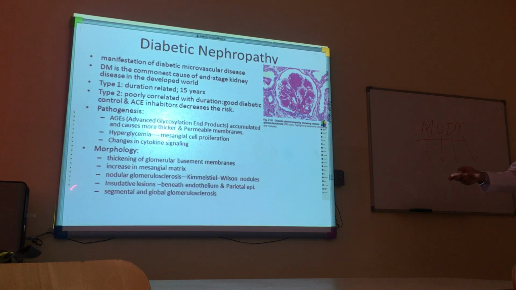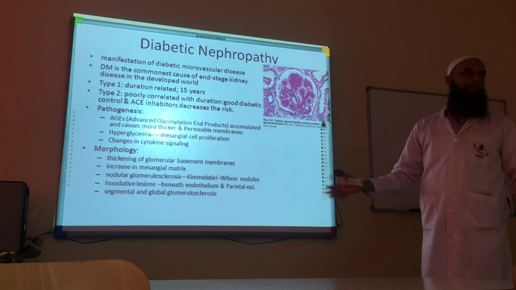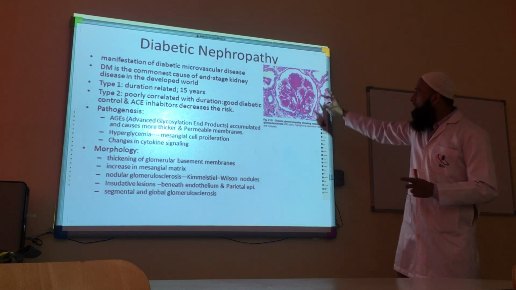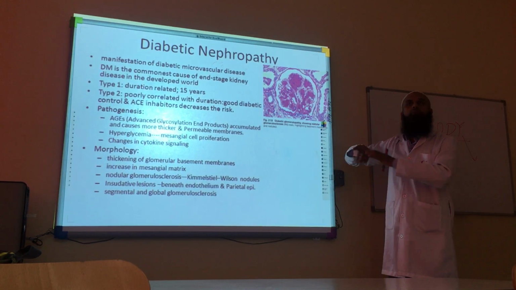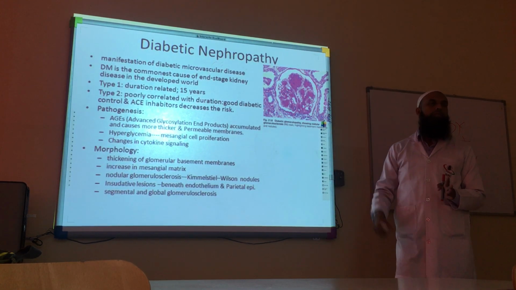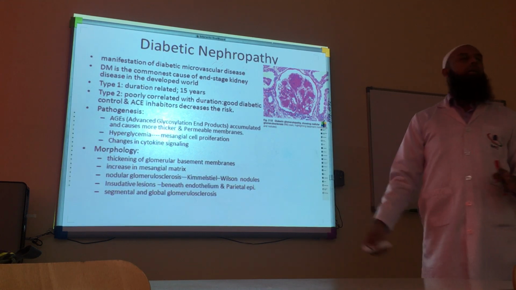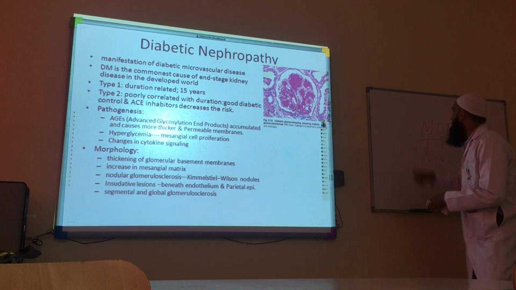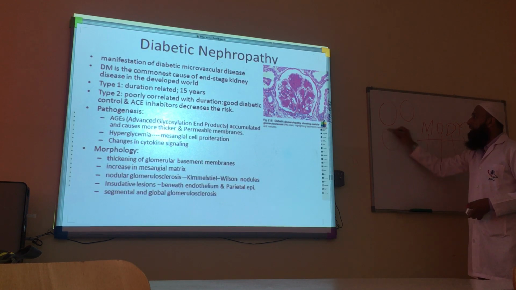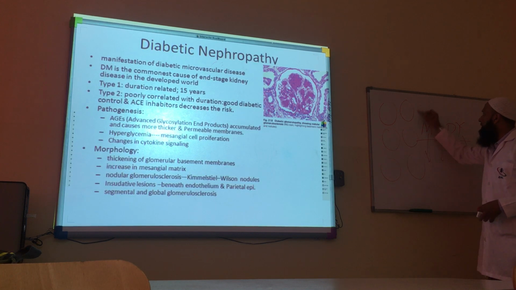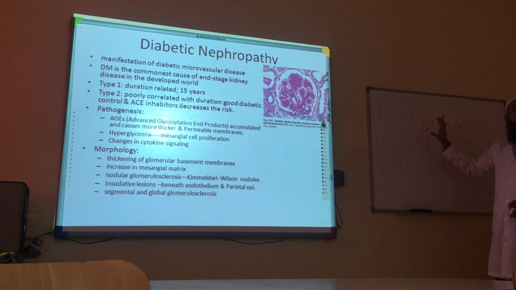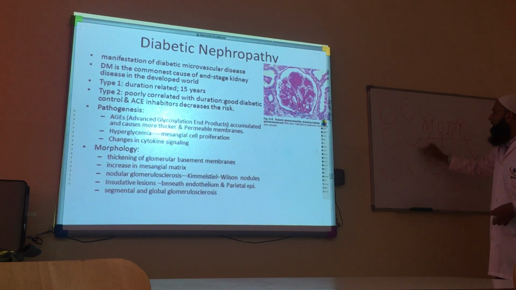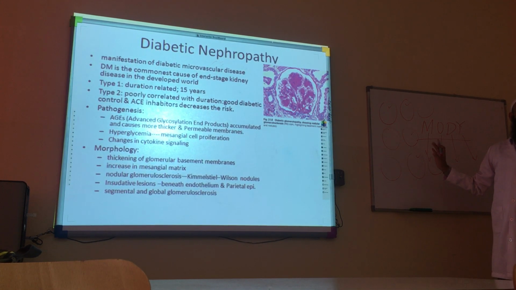Sometimes we can also have a picture that is not focal and segmental, rather segmental and global. Some of the glomeruli, or part of a glomerulus, is involved, and in global, all of the glomerulus is involved. So this is called segmental and global glomerulosclerosis, which is a typical feature of diabetes. The last point: we discussed already focal and segmental. For example, there are 6 or 7 or 8 glomeruli. In focal, what was happening? Few were involved, not all were involved, it was called focal. Then what will be global? All will be involved.